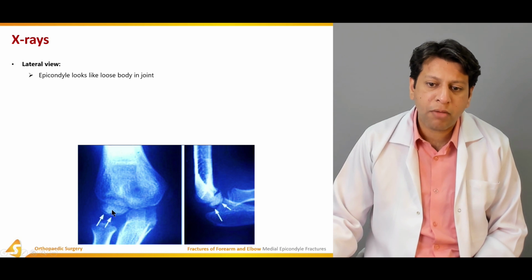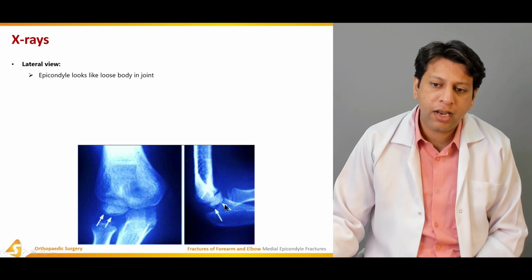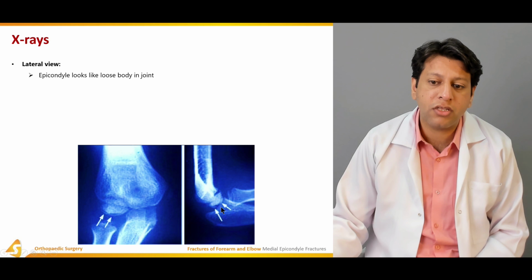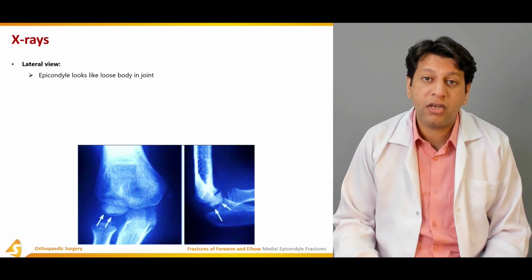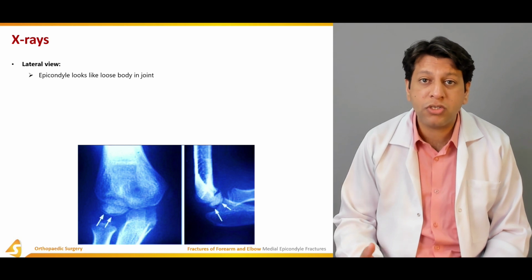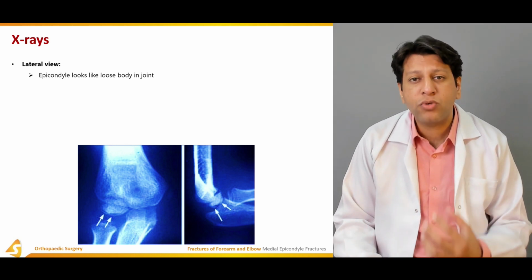Although this looks like a capitulum and it looks like there is nothing actually wrong with this x-ray, if you see the lateral view, can you appreciate the intra-articular fracture fragments present inside the joint? That is why it's very important, especially in the case of the medial epicondyle. It's very common to miss this injury. Why? Because most of it is cartilaginous.